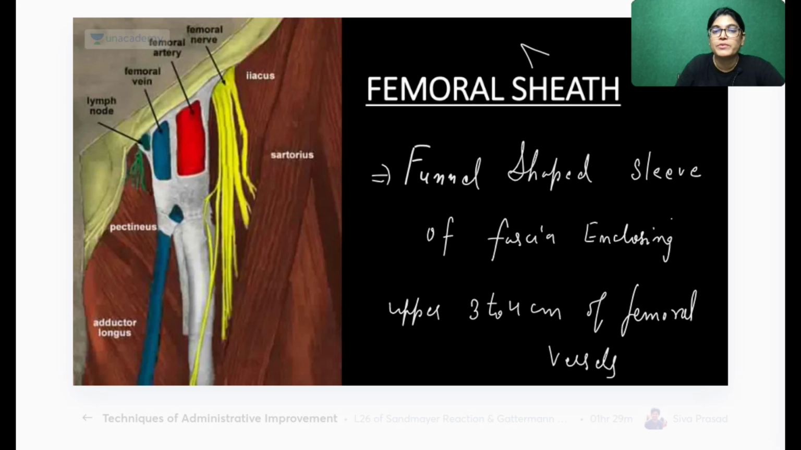Again, the femoral sheath is a modification of which structure? Can anybody tell me? It's a question of general anatomy. Femoral sheath is a modification of which structure? Okay, students are writing, I think. I got the answer: deep fascia. Ganesh, absolutely right. It's a modification of deep fascia.